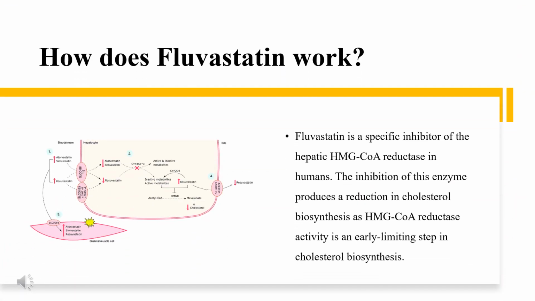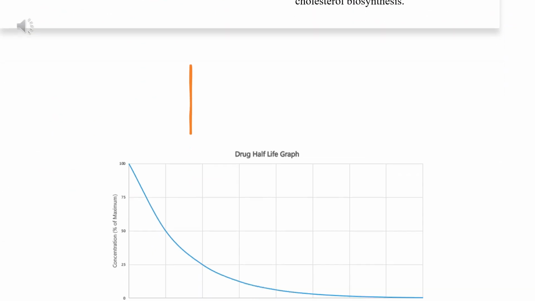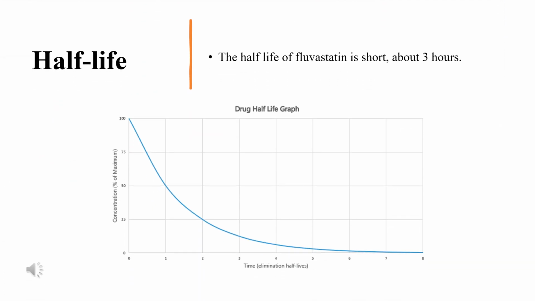How does Fluvastatin work? Fluvastatin selectively and competitively inhibits the hepatic enzyme hydroxymethylglutaryl coenzyme A, HMG-CoA, reductase. HMG-CoA reductase is responsible for converting HMG-CoA to mevalonate, the rate-limiting step in cholesterol biosynthesis. Inhibition results in a decrease in hepatic cholesterol levels, which stimulates the synthesis of LDL receptors and increases hepatic uptake of LDL cholesterol. The end result is decreased levels of plasma total and LDL cholesterol. Half-life. The half-life of Fluvastatin is short, about 3 hours.